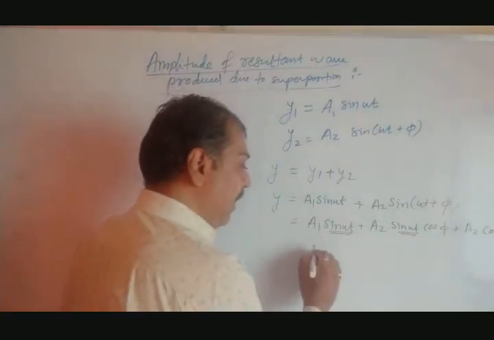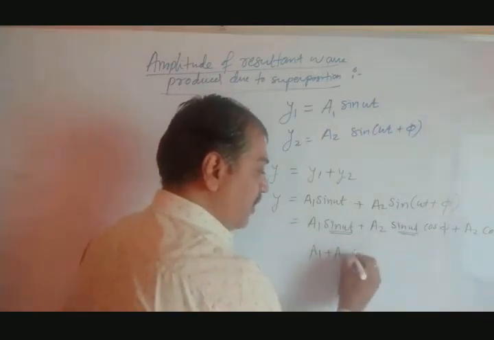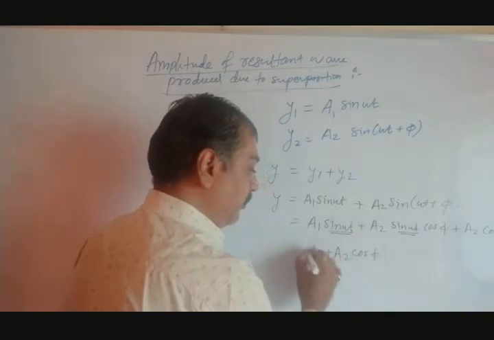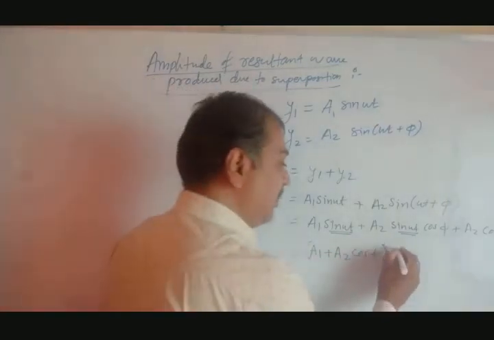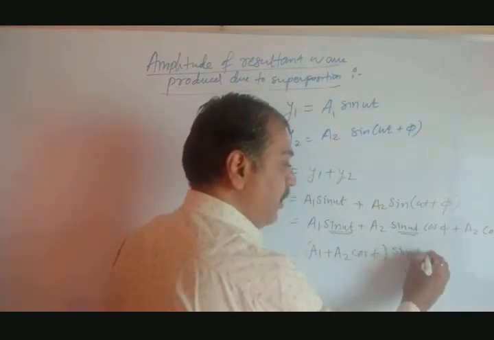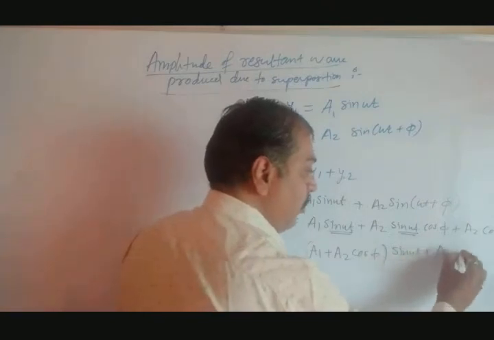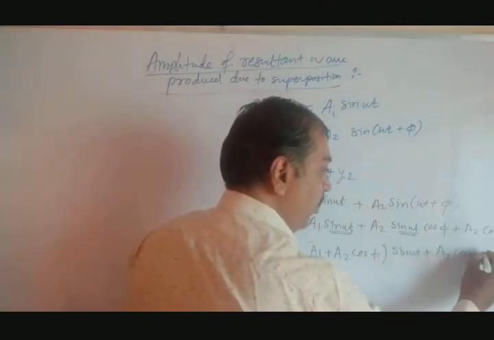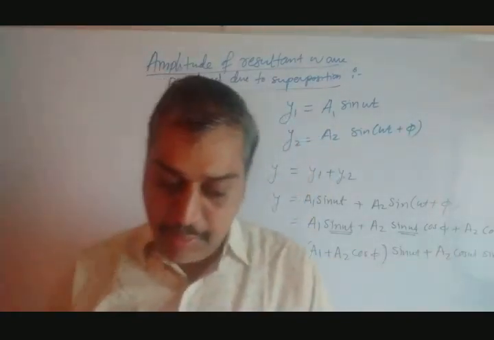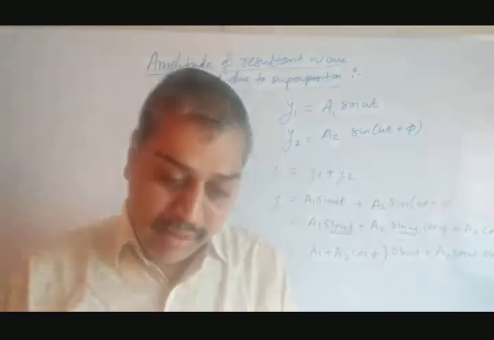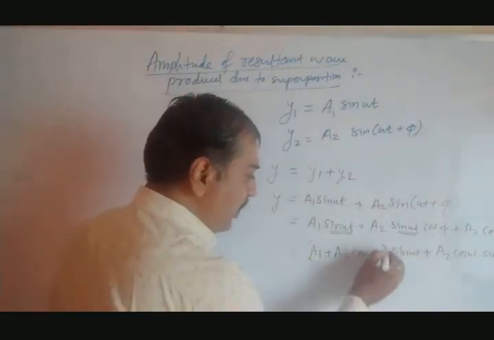So you can write here (a1 + a2 cos phi) outside the bracket, it is sin of omega t, plus a2 sin phi times cos omega t, that we have written. Now just put this bracketed term.